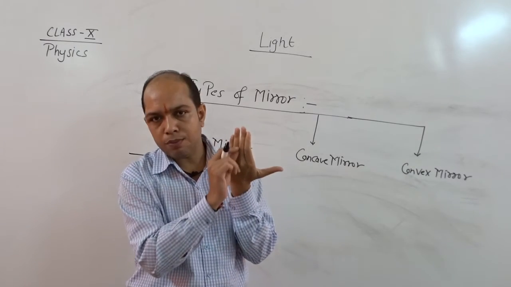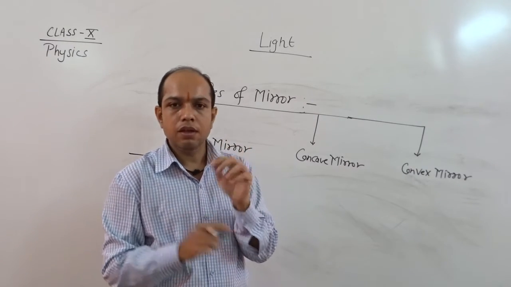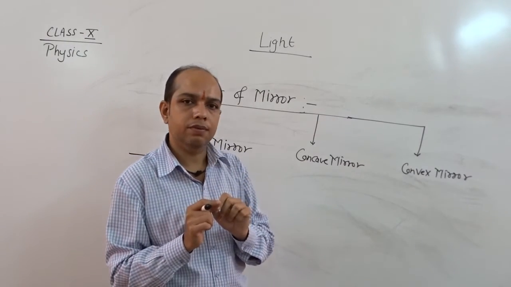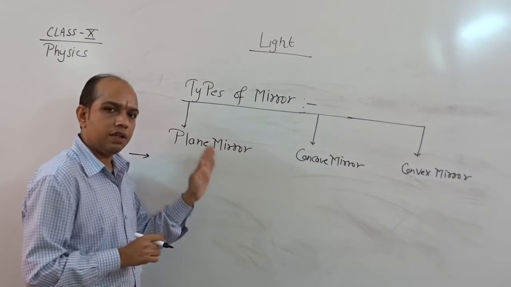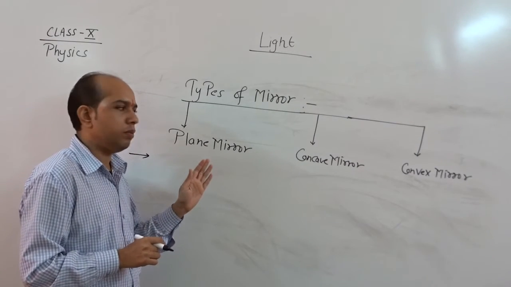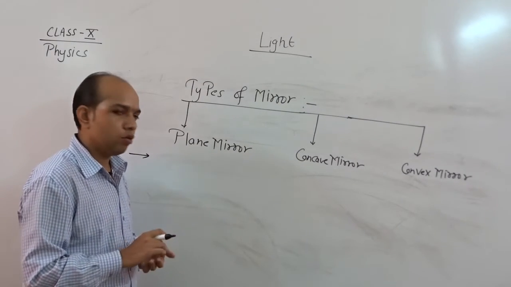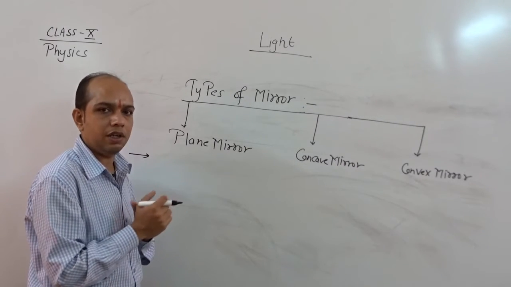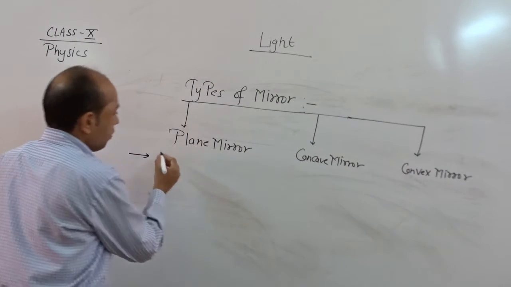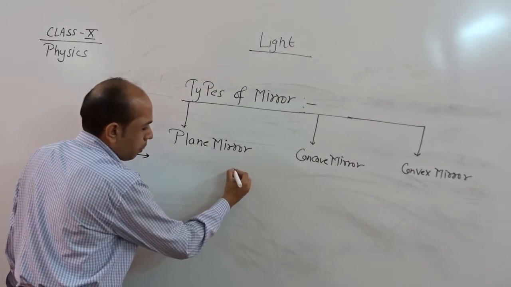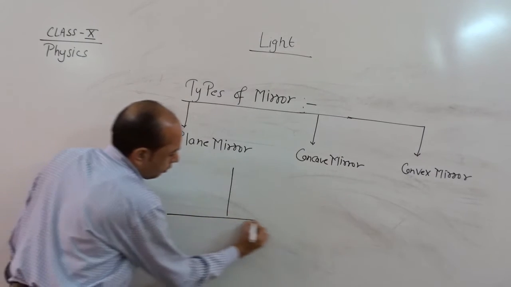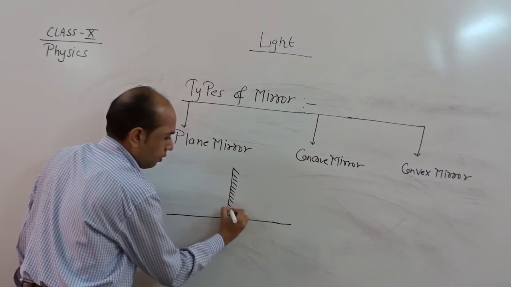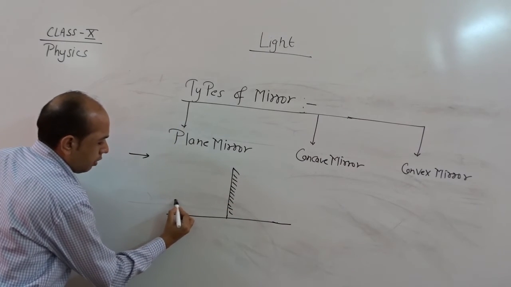When we remove the polish, what we observe is a red color layer. This red color layer is lead oxide. That means in a mirror, one side is reflecting and another side is polished, or we can say coated, so that the reflecting surface is unaffected. It is a 100% reflecting surface. So in a plane mirror, if we place one plane mirror in front of an object, suppose AB is the object.